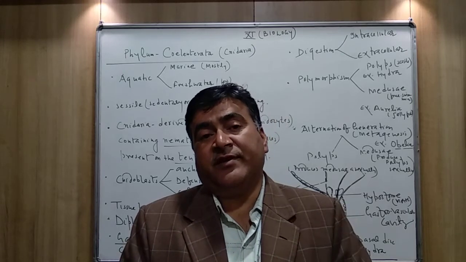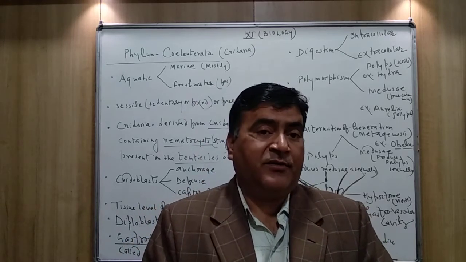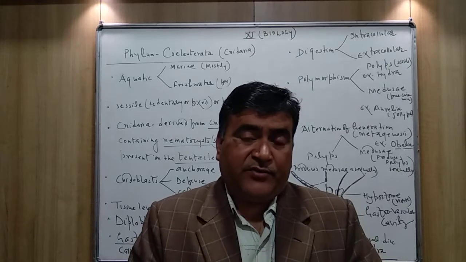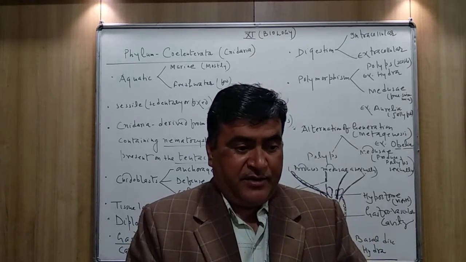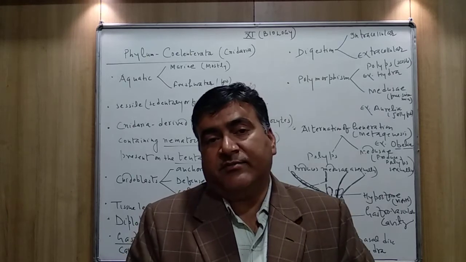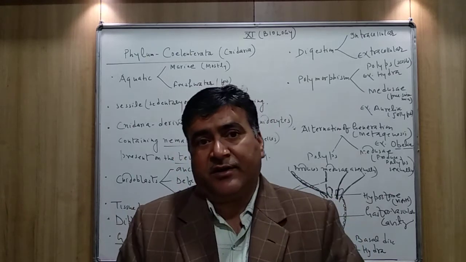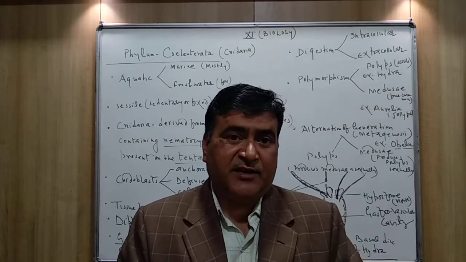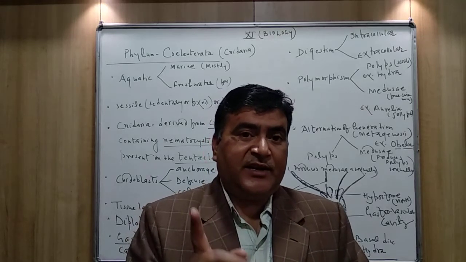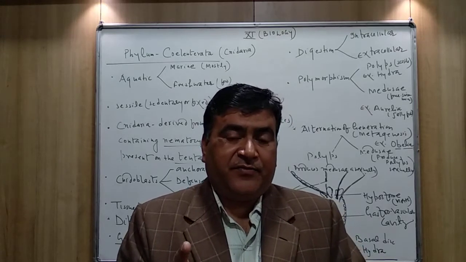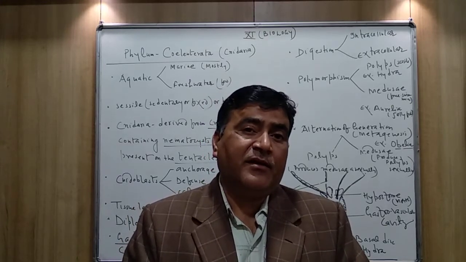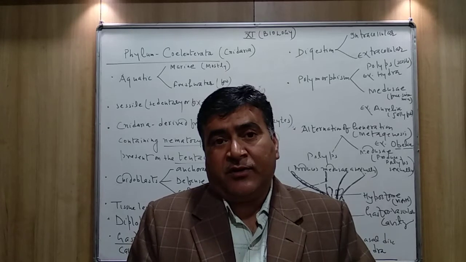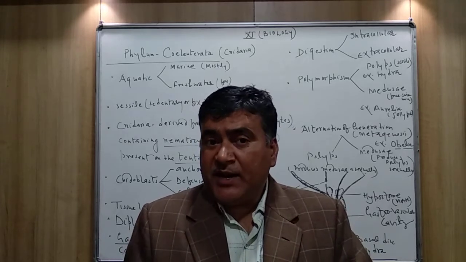and the function of the tentacles is very, very important. They help to paralyze the prey. When the prey is in front of the hydra, for example, or the members of the Coelenterata, first of all, the tentacles paralyze the prey. As I told you, how is the prey paralyzed?